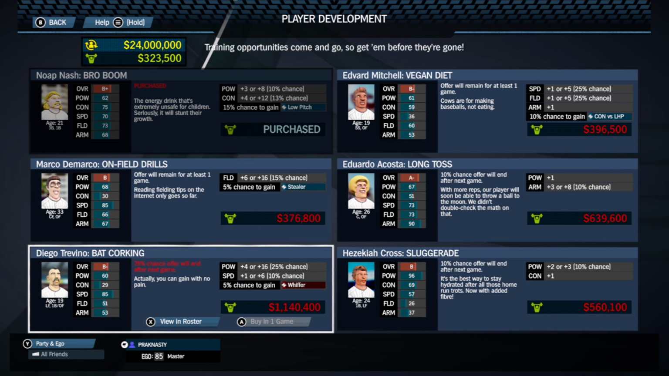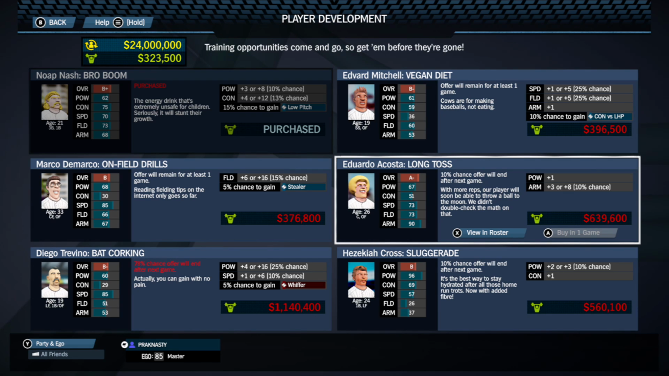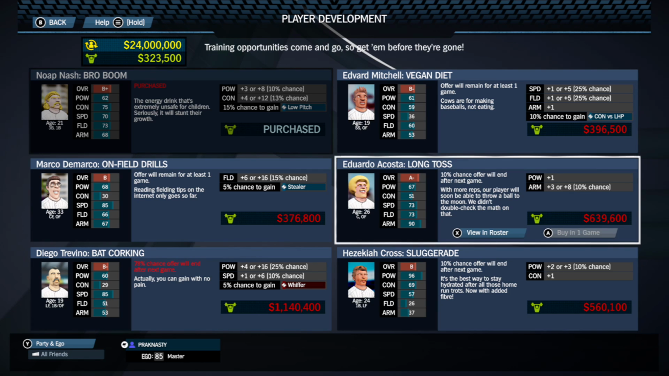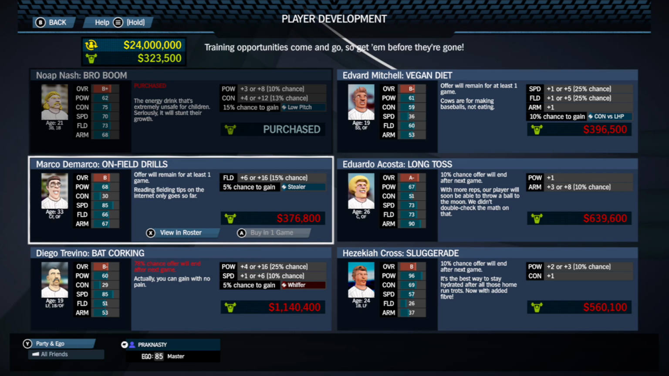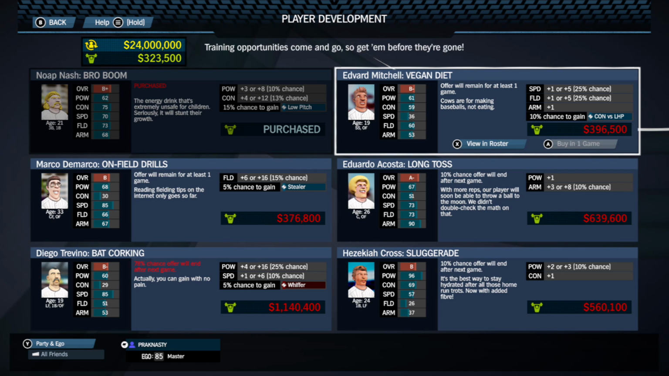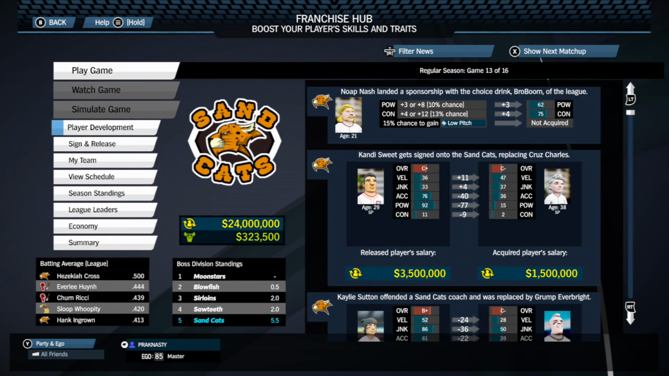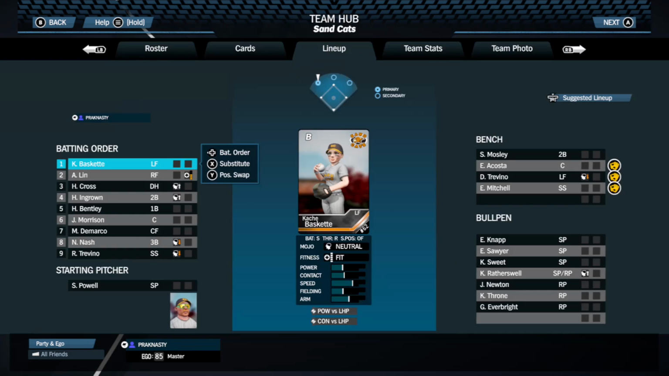I didn't like this one for Trevino. Acosta doesn't need this one, so we can let this expire. This one for Cross. He doesn't need it, but it is relatively cheap. I like this one for DeMarco. Need to get his fielding up. And this one for Mitchell's a nice one. Ooh, I like those two the best. Okay, we'll get them next time, because we'll have the money. Alright, let's set the lineup here and call it a day.